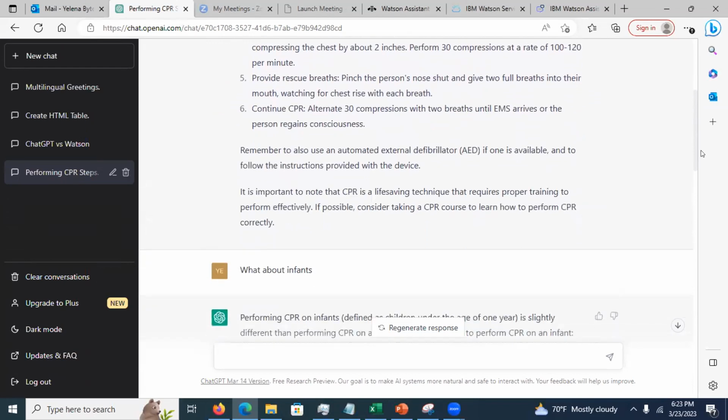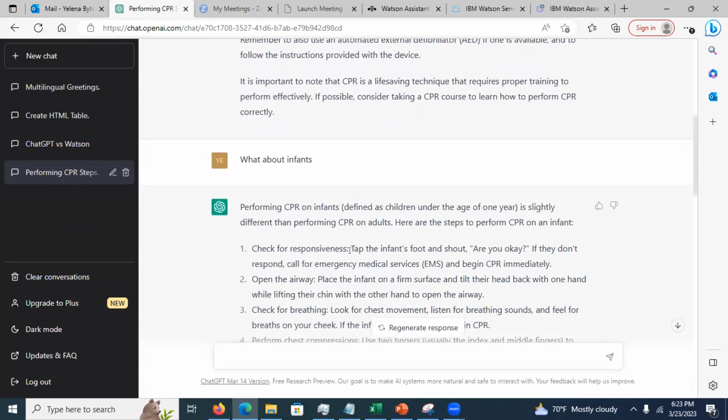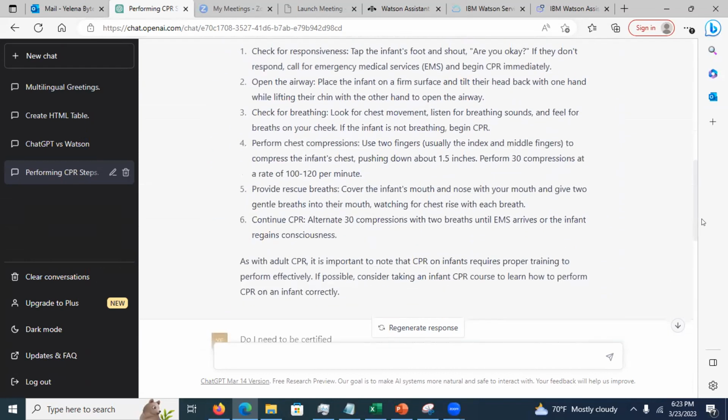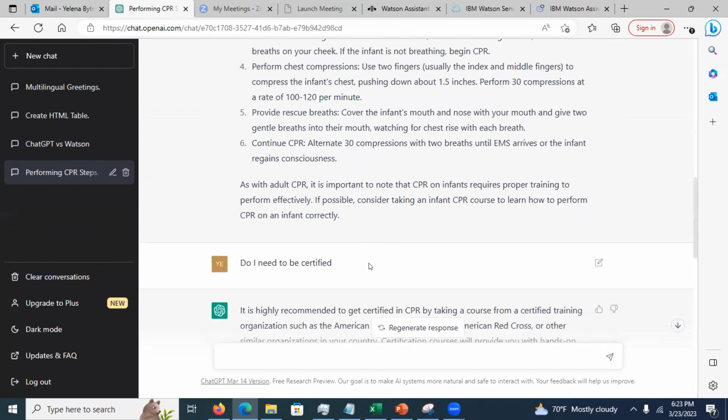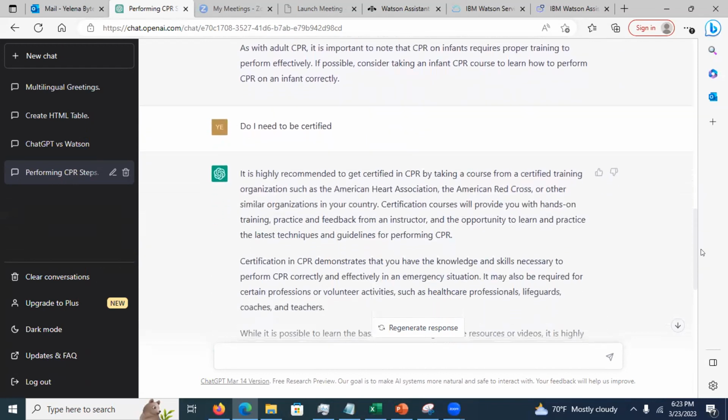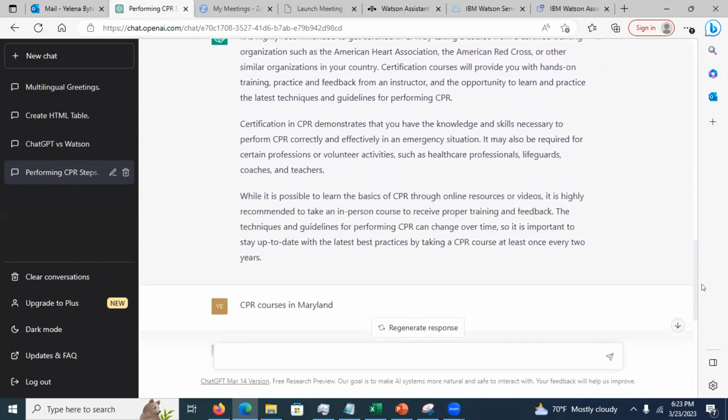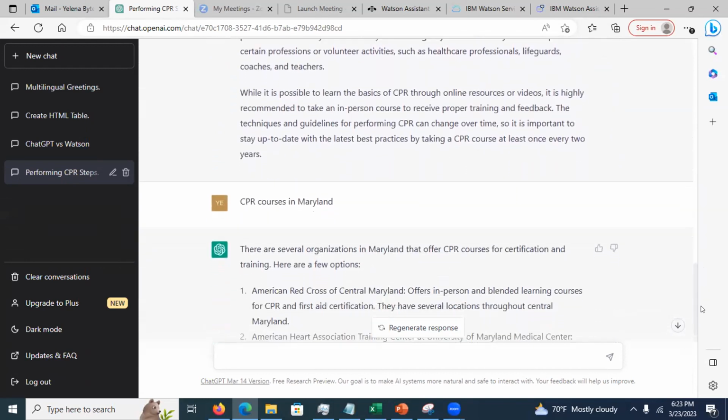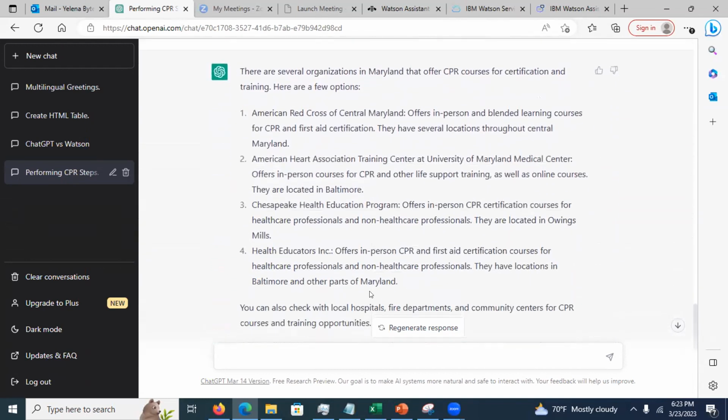So then I went in and I asked, what about infants? And it went deeper because the steps for infants are different, right? Then I asked, do I need to be certified? And it keeps on telling me that you have to be certified. And I asked about CPR courses in Maryland, and it gives me the different agencies that offer these courses, right? So in my case, I have CPR certification, and I'm with the American Heart Association.